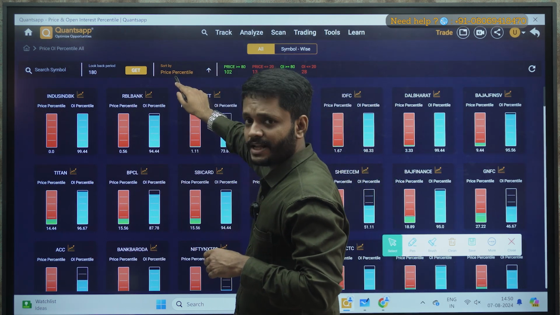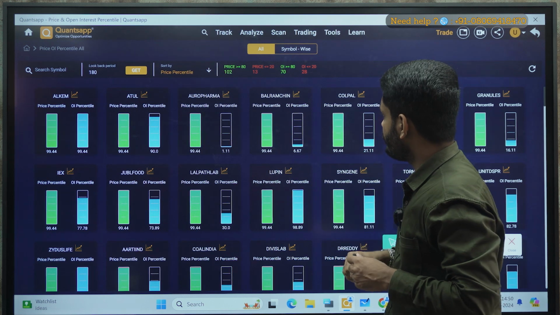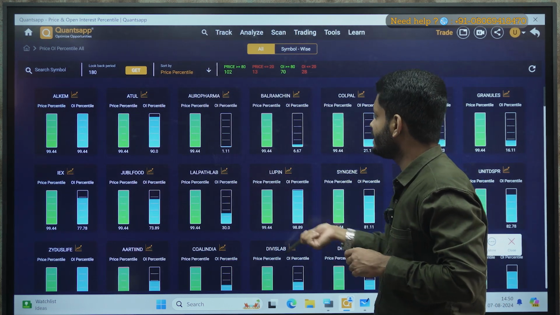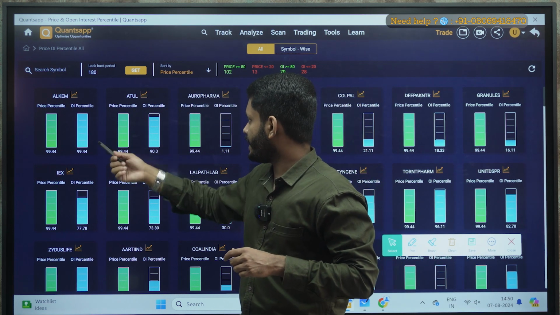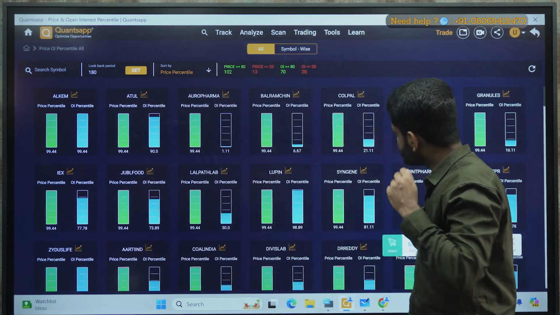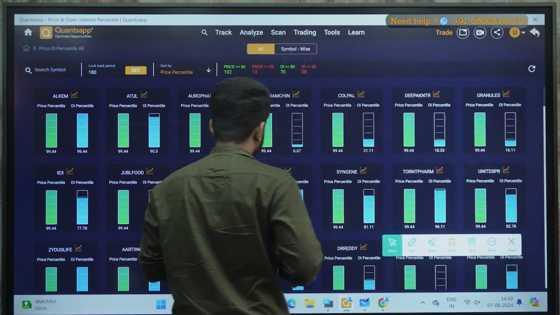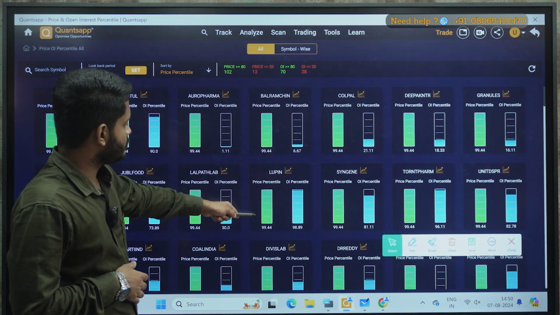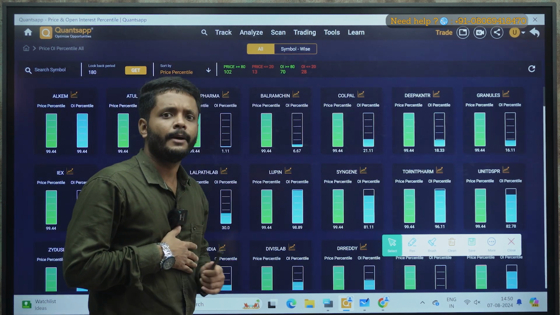Now see, price percentile I have sorted. I'll do it in descending order. So see, Atul, Alchem, Oro Pharma, Balrampur Chini. So these are the counters where, sorry, Atul and Alchem you can say, the price percentile is more than 90 and OI is also more than 90. Here if you see, Lupin also, price is more than 90, open interest is more than 90. So there is a possibility that this might break out.